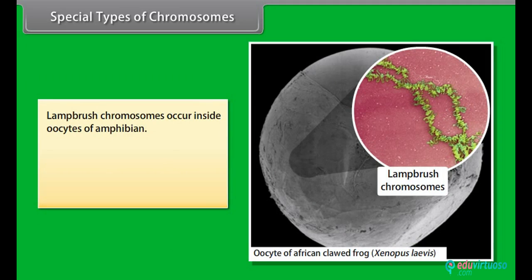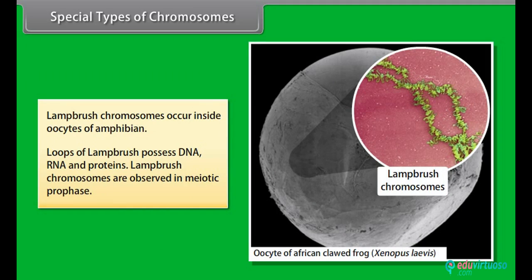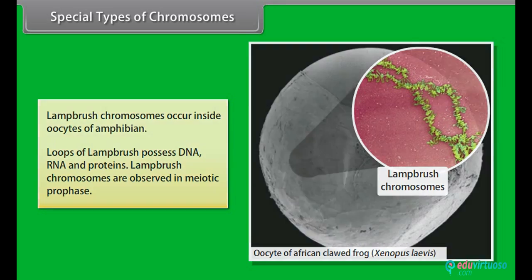Lampbrush chromosomes occur inside oocytes of amphibians. Loops of lampbrush chromosomes possess DNA, RNA, and proteins. Lampbrush chromosomes are observed in meiotic prophase.